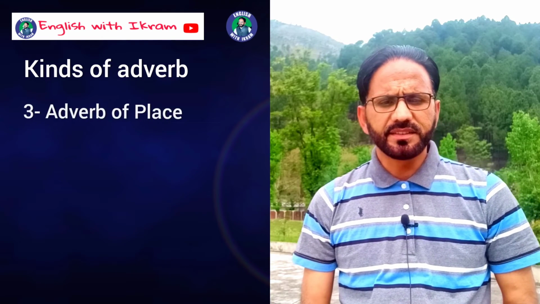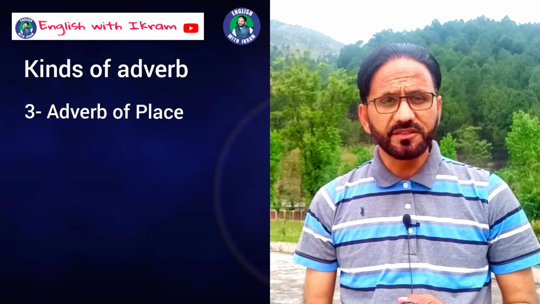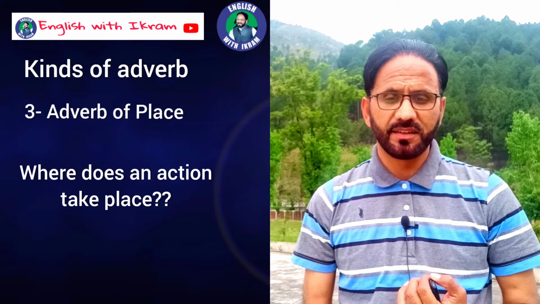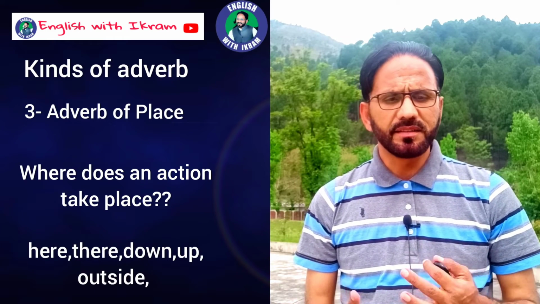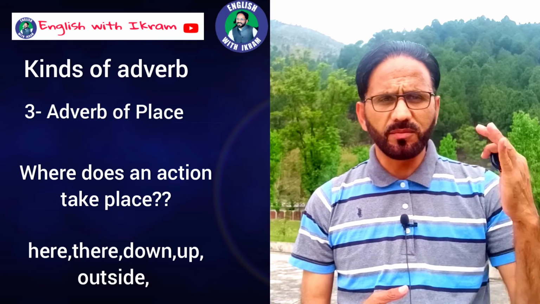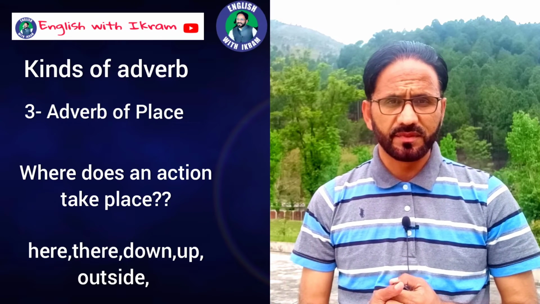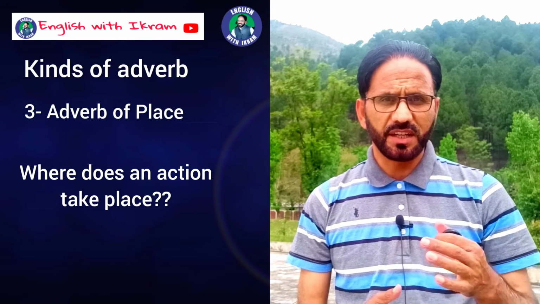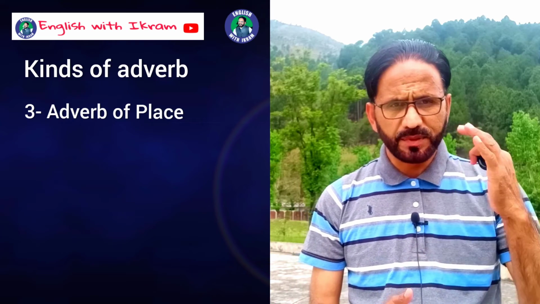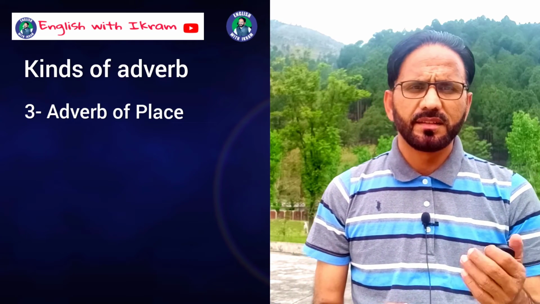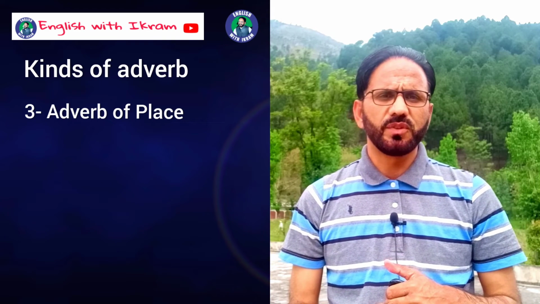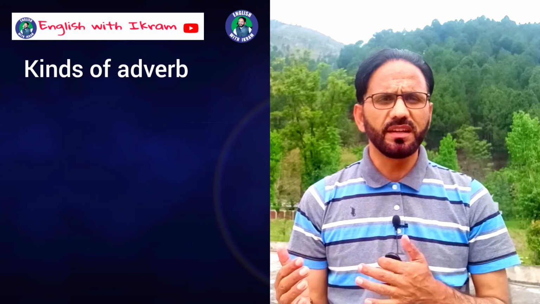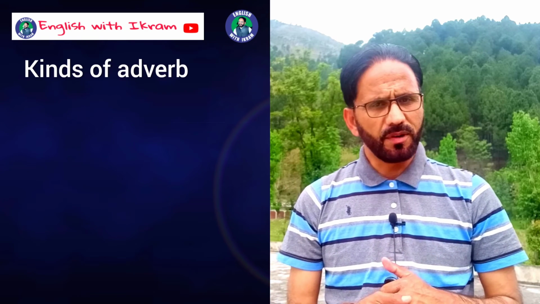Then kind number 3 is adverb of place. Adverb of place tells us where does an action take place, the place of occurrence of an action. For example, here, there, outside, inside, up, down. He went outside. After the school, I went straight to my home. Straight, up, above. So these are the adverbs which tell us the place of an action. Outside, inside, below, here, there. These are adverb of place.